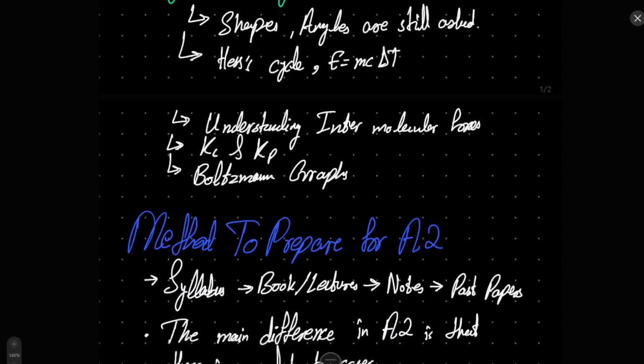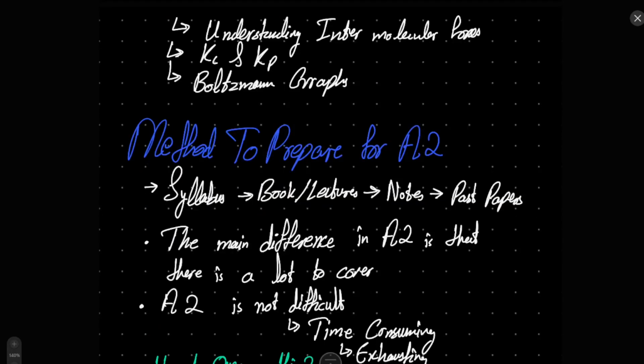All right. Now, the method for preparation of A2 is again very similar to AS. It is not different. You need to look at the syllabus first and foremost. It has all the information that you need, all the information that was updated. So you know what you don't need to do from the past papers, because a lot of things have been changed over the years. And then look at the books and lectures. The more recent they are, the better it will be for you, because that will help you stay closest to the syllabus and not waste time on things that have actually been removed from the syllabus.